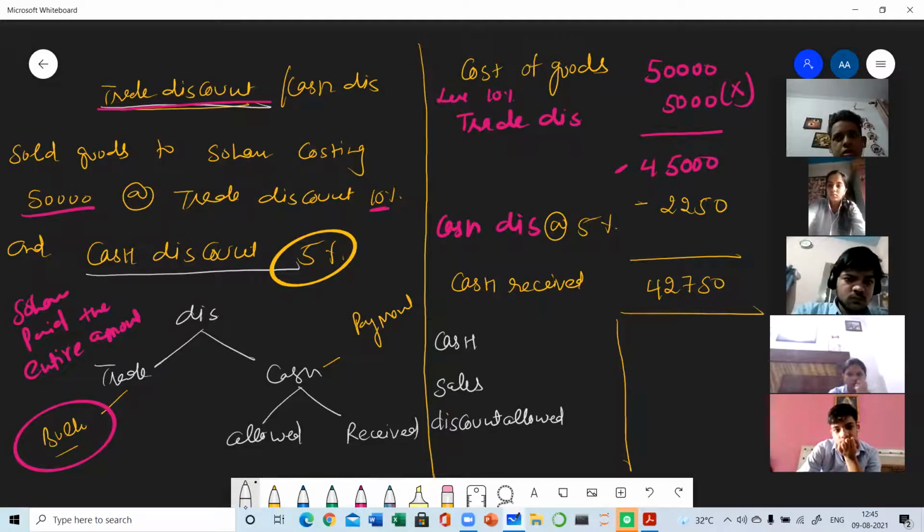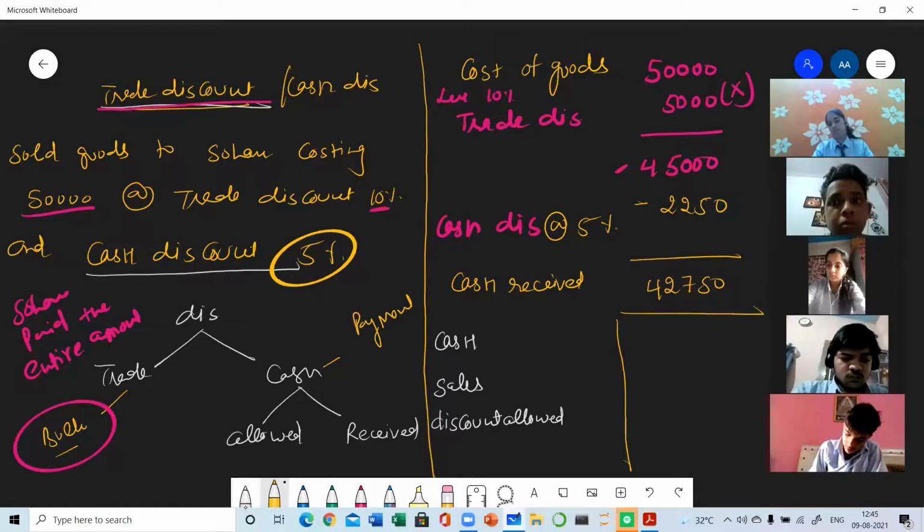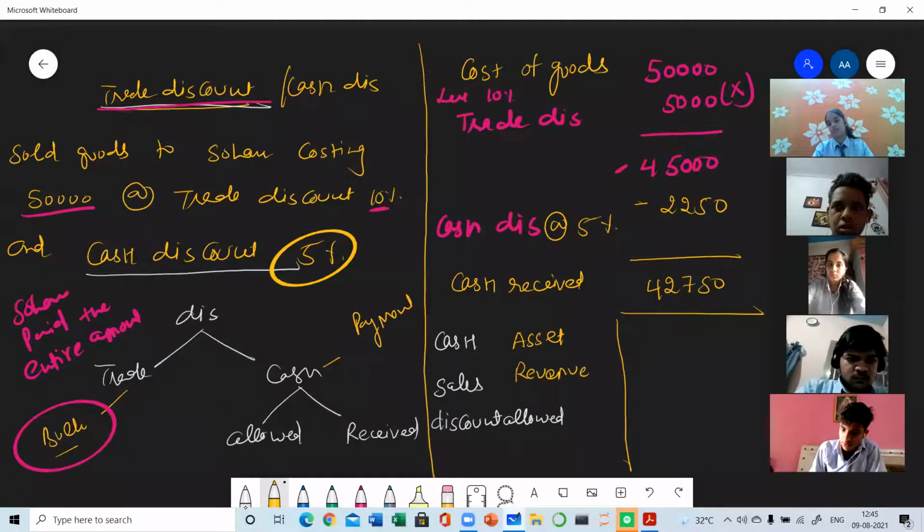Yes, very good. So now could you please tell me the nature of all these accounts? Cash is a cash asset. Very good. Cash is an asset. Sales. What is the nature of sales? It's revenue, income and revenue.